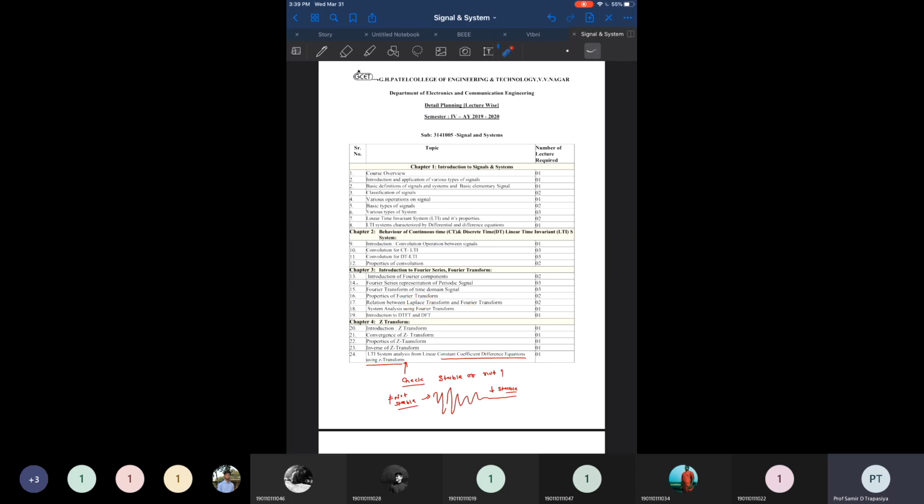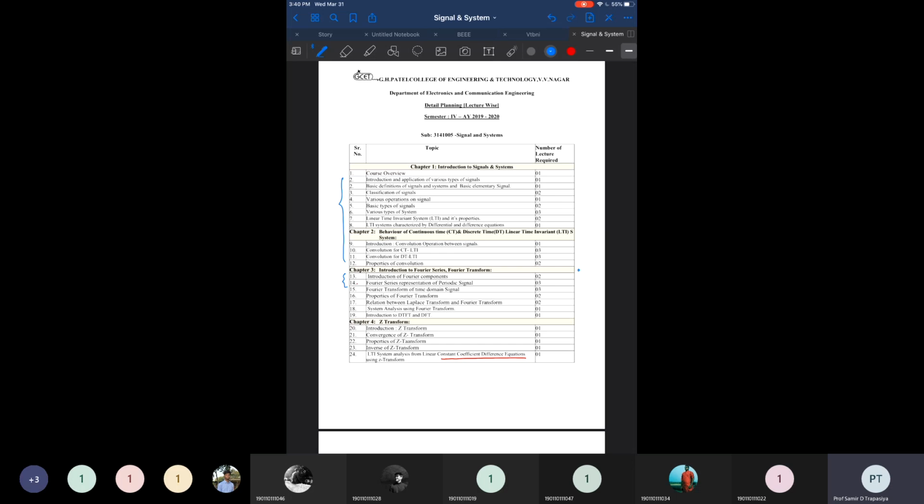So now the first two chapters are completed, right? These two chapters you may consider for your mid-sem exam, and half of the next chapter, up to the Fourier series representation, will be covered. It depends on how much the principal sir has covered, but whatever topics are covered will be included in chapter number 3, and I have already covered chapters 1 and 2.